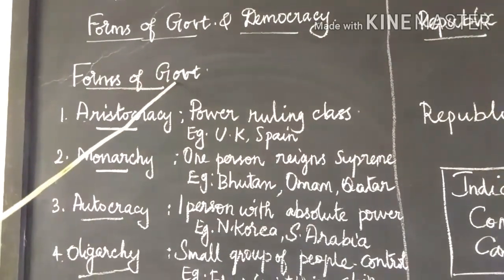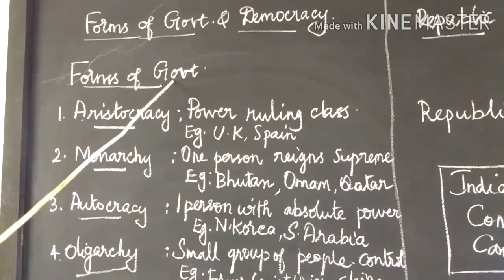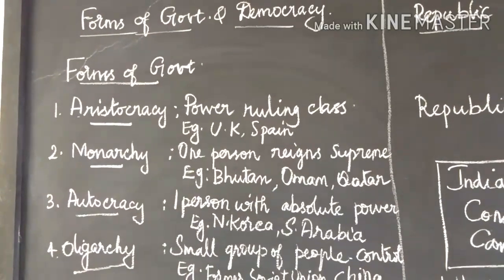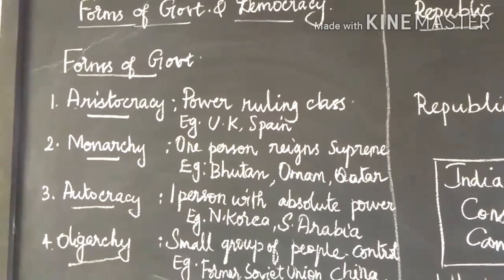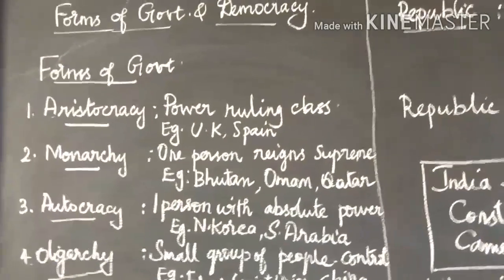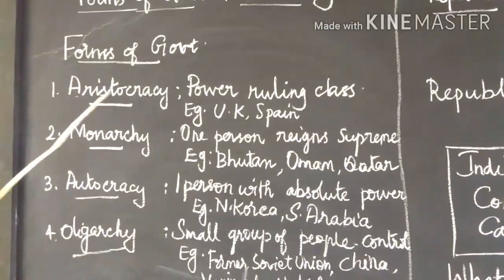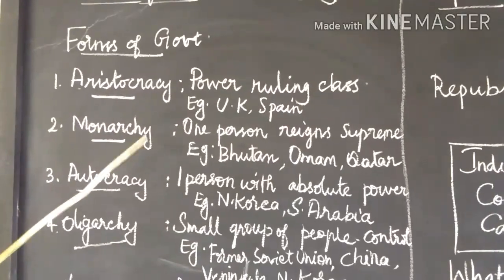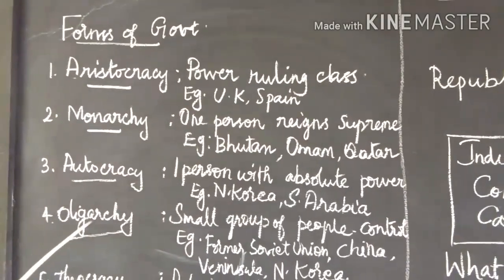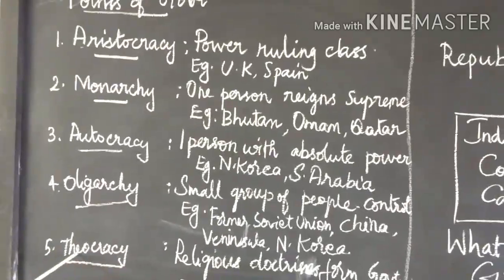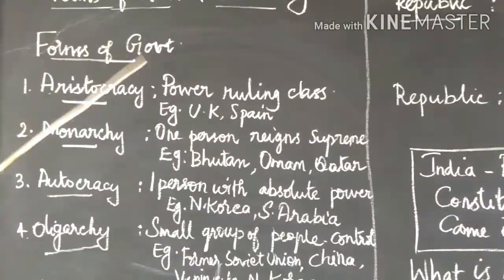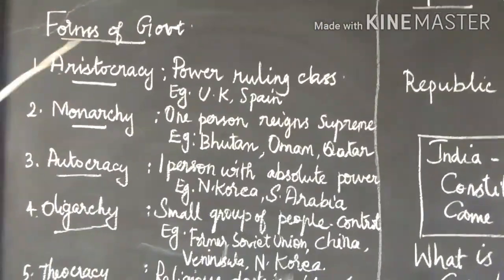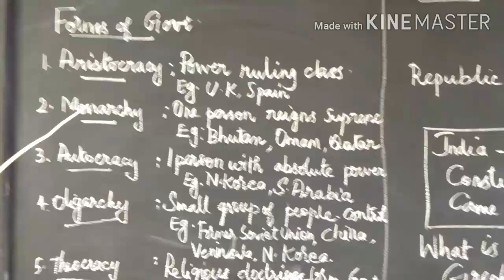Now, forms of government. The governance of nations differs significantly based on who has power. There are different forms of government. What are they? Aristocracy, monarchy, autocracy, oligarchy, theocracy, democracy, and the last one, republic. These are all the forms of government. Now we are going to explain each and every one.